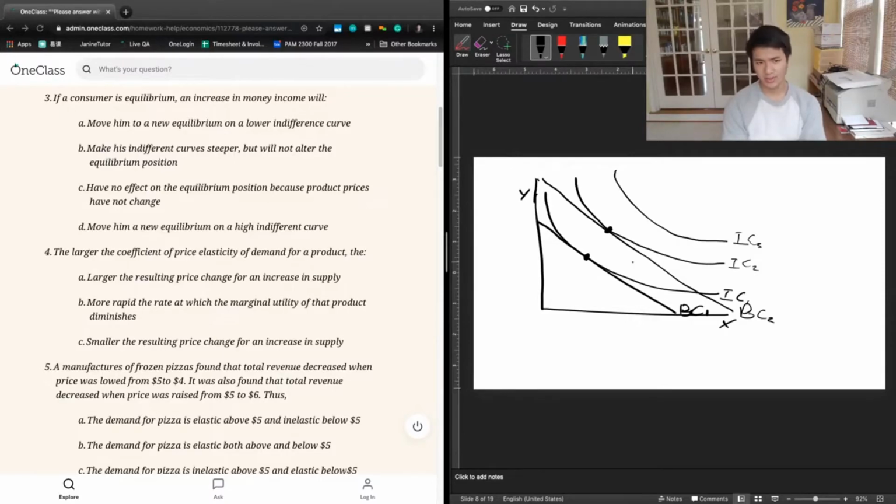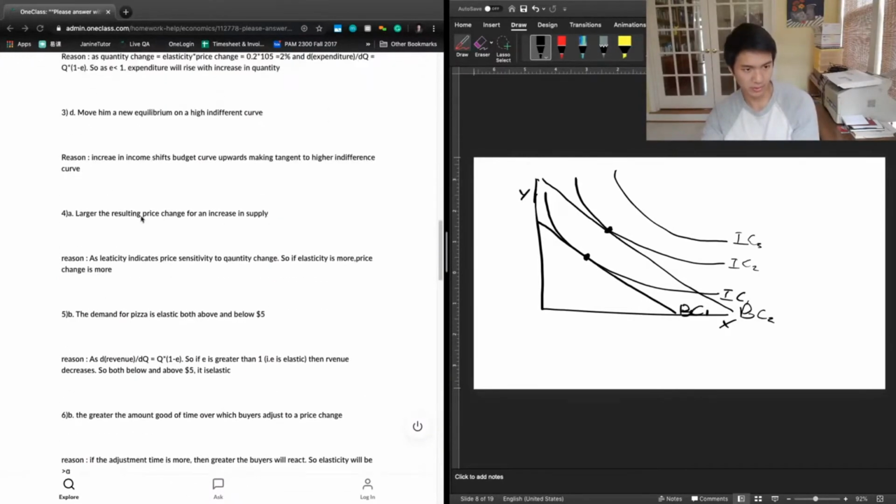C says that an increase in money income will have no effect on the equilibrium position because product prices have not changed. And so this is incorrect because even if the prices have not changed, by increasing the overall income that the consumer has to work with, that is going to allow the consumer to have greater purchasing power, allowing them to consume more of the goods. So holding price changes equal, we still have an expansion in the budget constraint. And finally, D says that an increase in money income will move him to a new equilibrium on a higher indifference curve. And so this is going to be exactly what we see occurring in our graph. And so that's going to be the right answer here. So D is going to be correct.